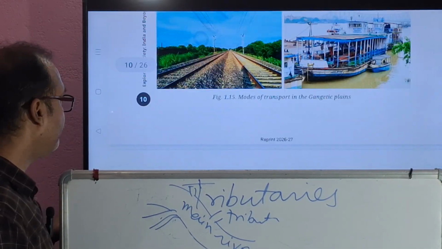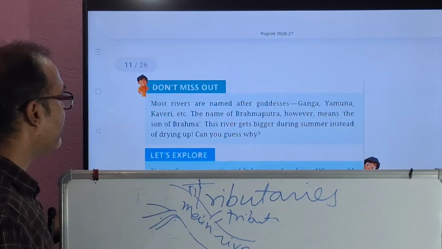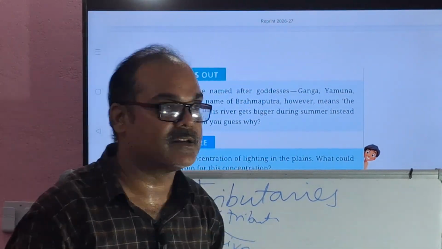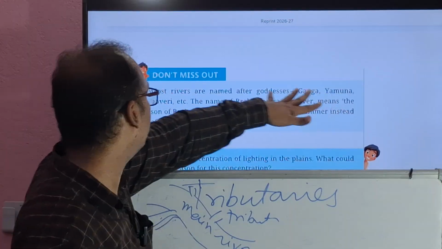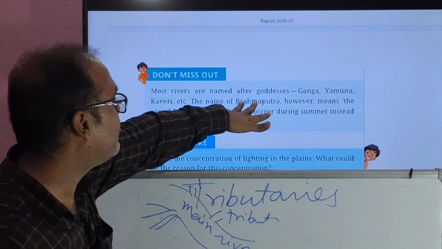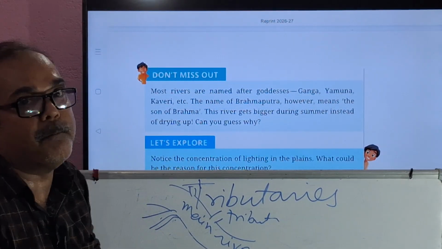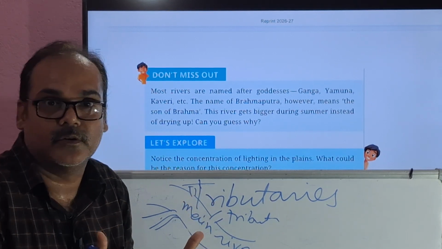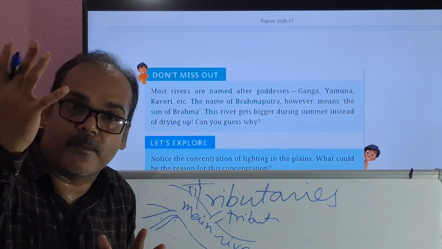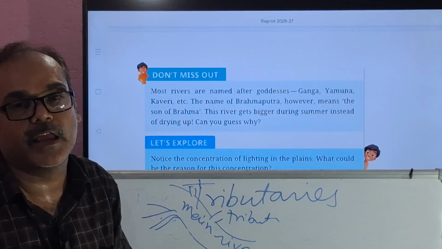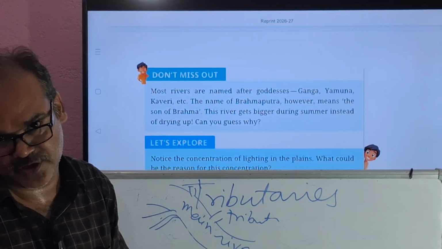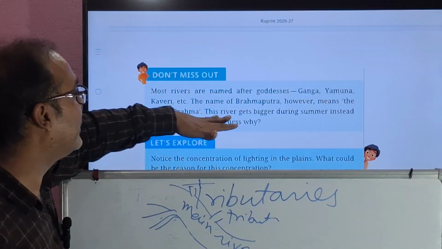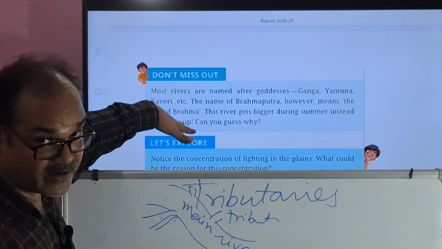Now let's move to the next. See here, most rivers are named after goddesses. Who are they? Ganga, Yamuna and Kaveri. The name of Brahmaputra, however, means the son of Brahma, right? It is called Brahmaputra, Putra of Brahma. Brahma is a god as per Hindu mythology, right? This river gets bigger during summer instead of drying up. Okay.